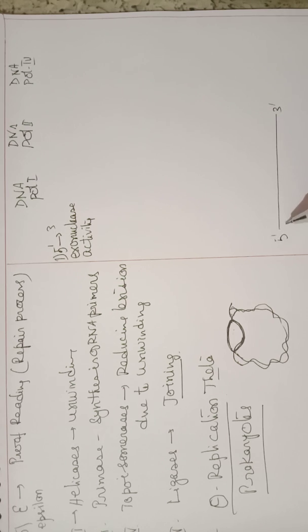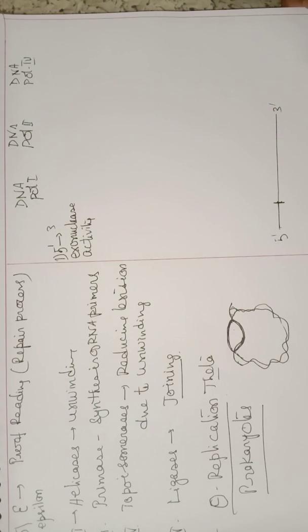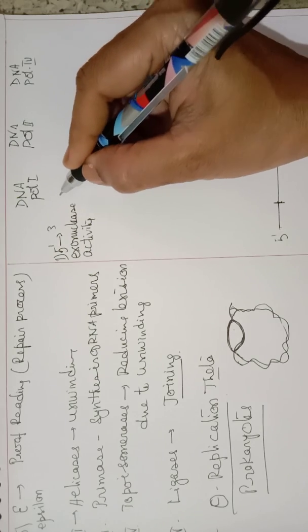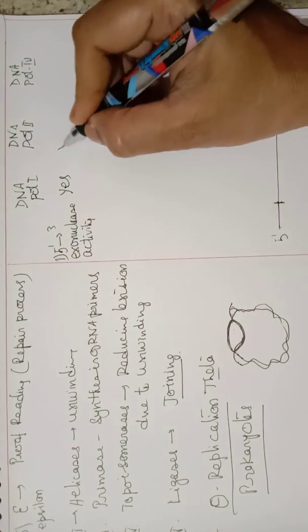If it breaks in this direction, from 5' towards 3', that is called 5' to 3' exonuclease activity. This is found in DNA polymerase 1, and it is not there in the other two.